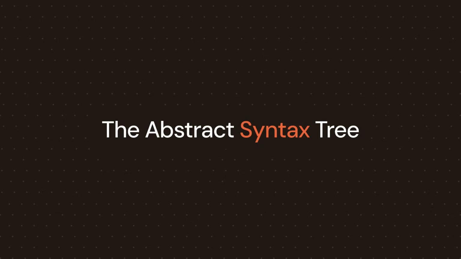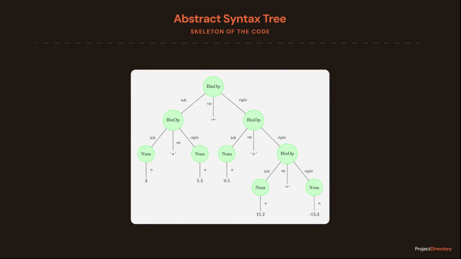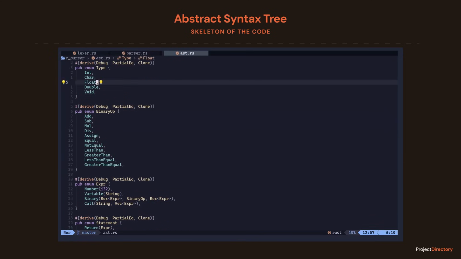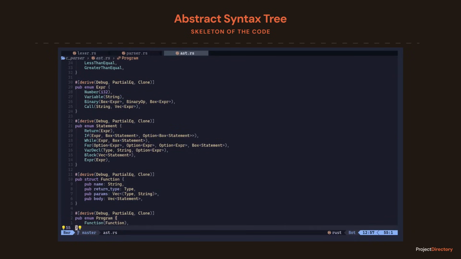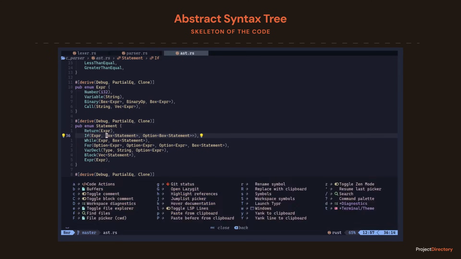An abstract syntax tree, or AST, is a tree-like representation of the source code structure. So think of the AST as the skeleton of your code. It takes that flat list of tokens and organizes them into a tree-like structure that actually shows how the code fits together. In Java or C++, an AST node might be a base class with a dozen subclasses. In Rust, we just use enums. Look how clean this data modeling is in ast.rs. A statement here can be a return or an if or a variable declaration. We don't need null checks or dynamic casts, we just pattern match.